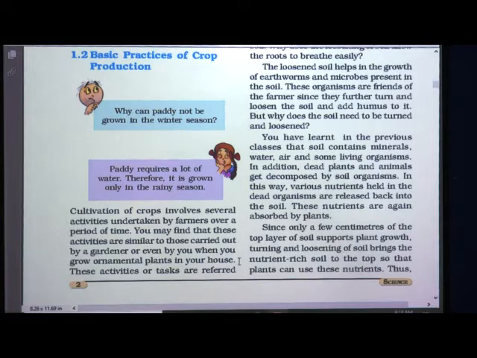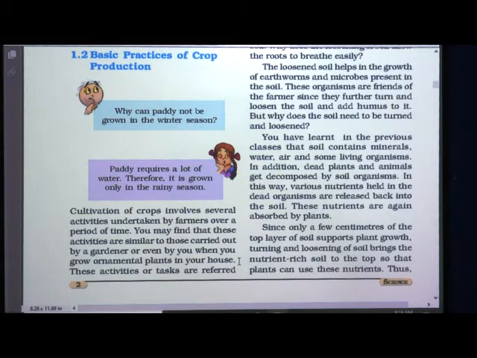Whatever care you take when you grow an ornamental plant, or whatever care is taken by a gardener, is somewhat similar to the activities taken by the farmer for growing crops. So let us see them.